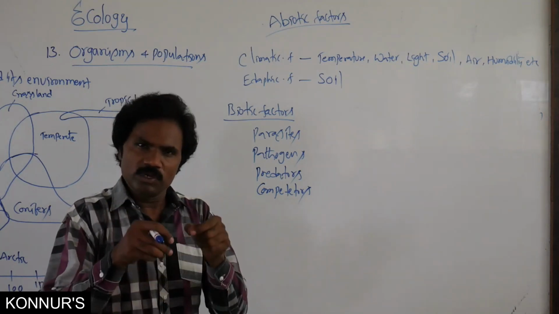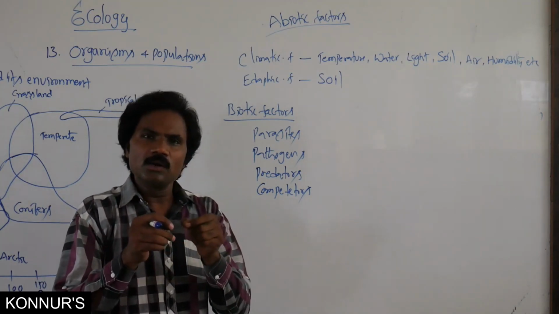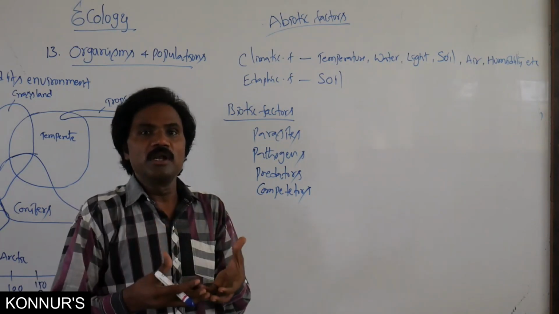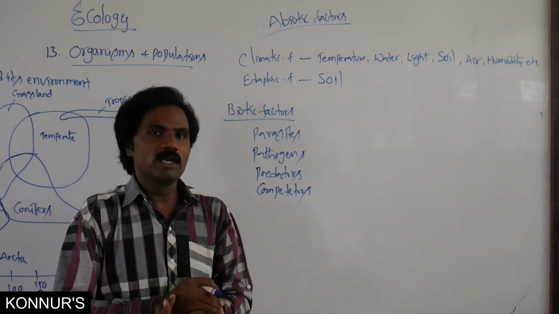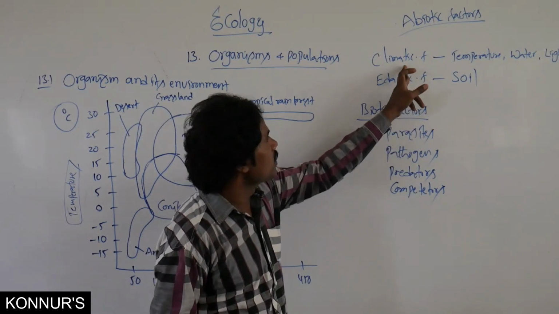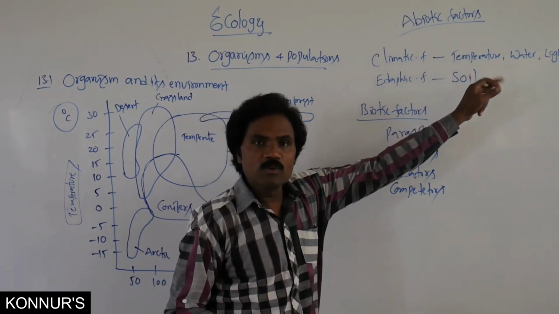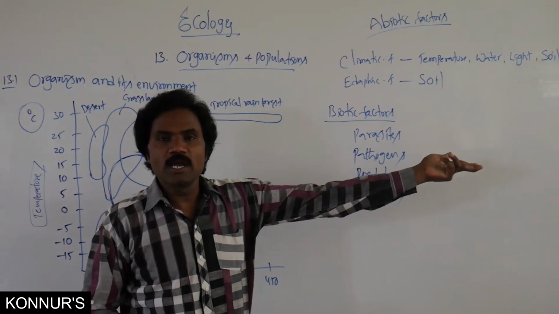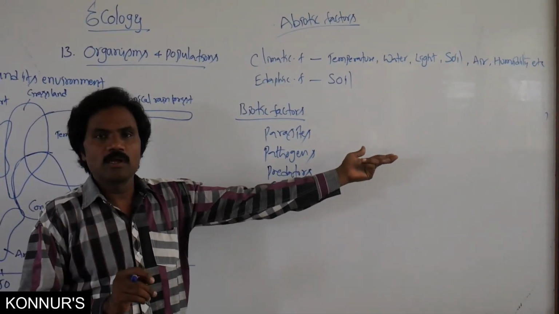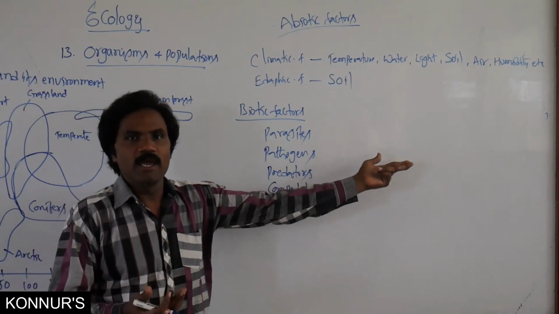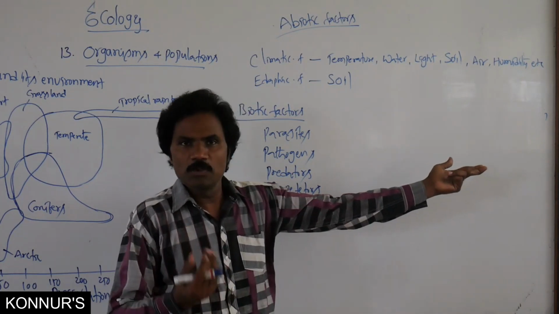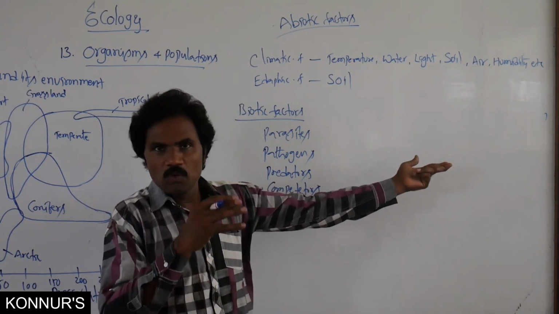Now at present, a very simple example related to corona: whichever organism has more immunity against that particular virus, that organism only survives. Related to the climatic factors, one among these is temperature. Temperature acts in a very important role for all metabolic activities, for all enzymatic actions, all metabolic activities related to growth, reproduction, and various activities.